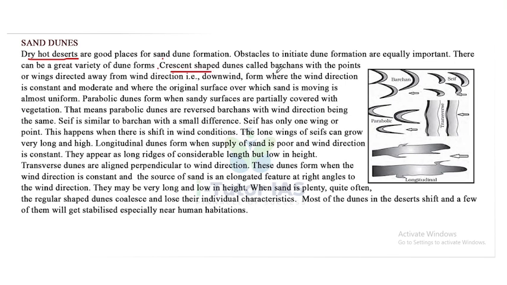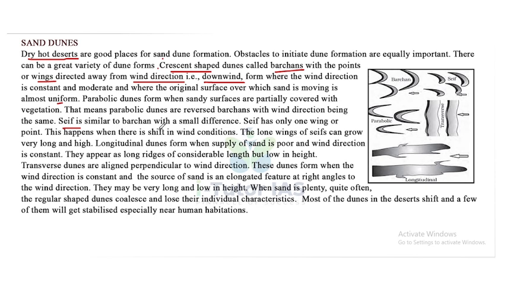Crescent-shaped dunes called barchans, with the points or wings directed away from the wind direction, that is downwind, form where the wind direction is constant and moderate, and where the original surface over which sand is moving is almost uniform. Parabolic dunes form when sandy surfaces are partially covered with vegetation. That means parabolic dunes are reversed barchans with the wind direction being the same.